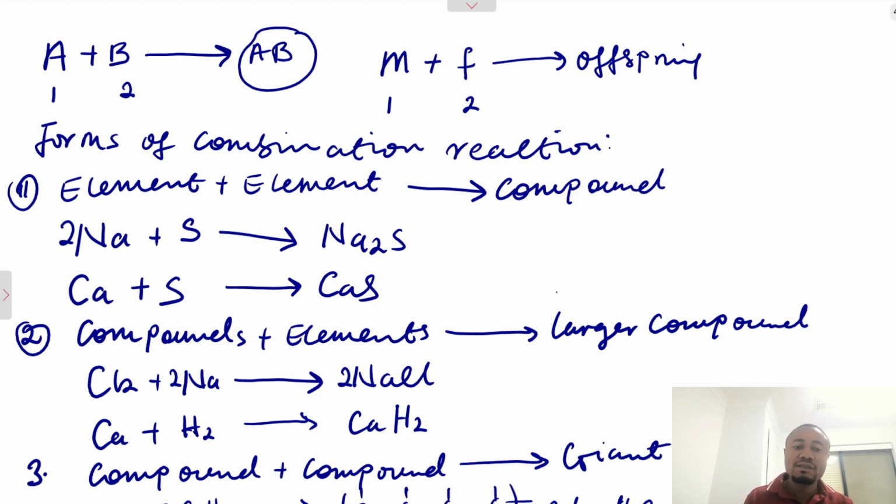We have elements and elements combining together. We have compound and elements combining together to form a larger compound. Then we also have compound and compound combining together to form a bigger compound.